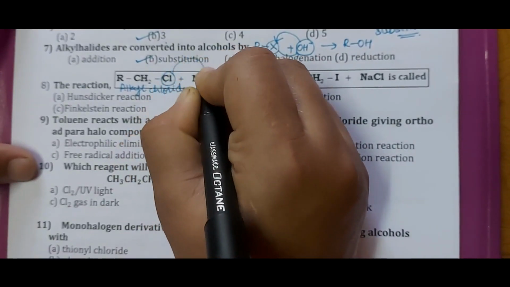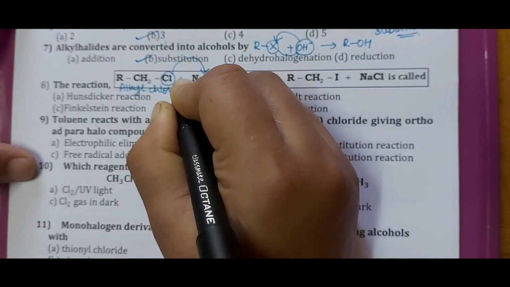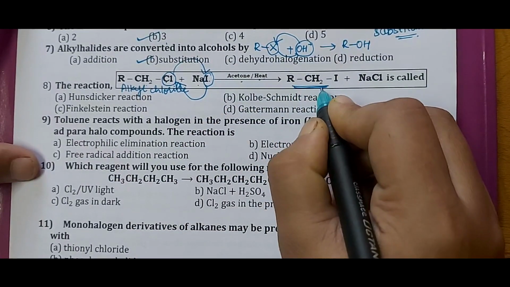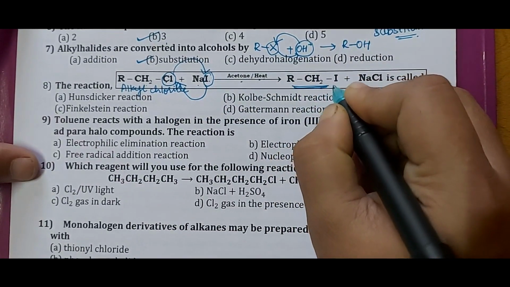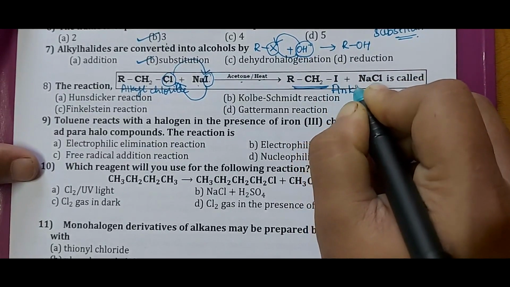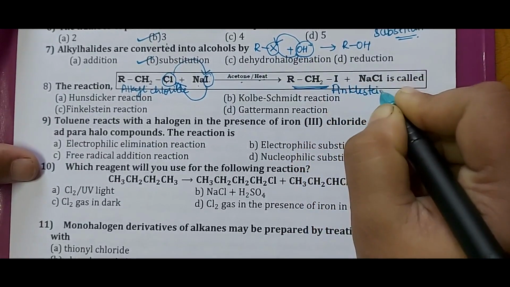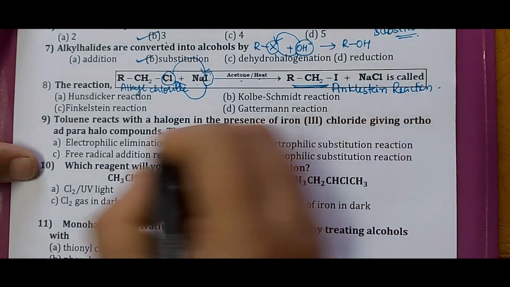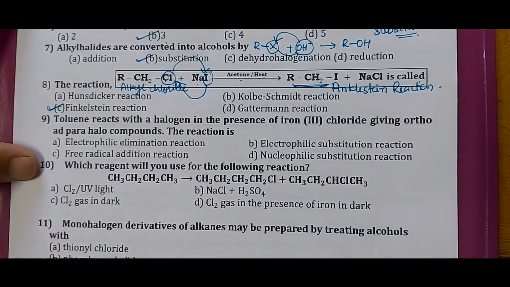Iodide goes to the place of Cl, resulting in the formation of alkyl iodide. When alkyl iodides are formed, we call that reaction the Finkelstein reaction. So option C, Finkelstein, is the correct answer.